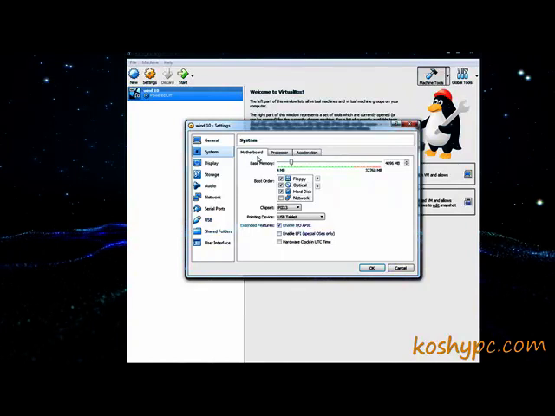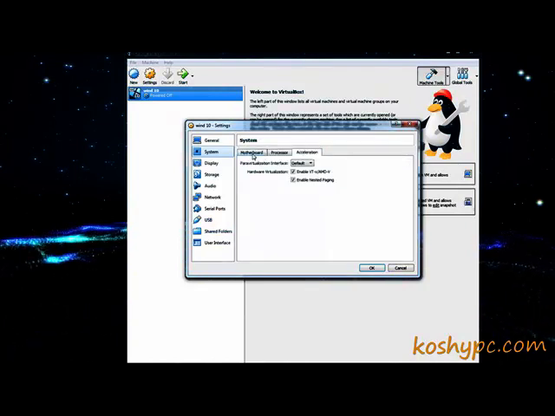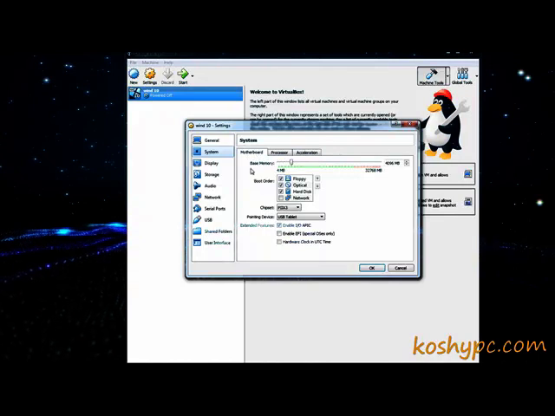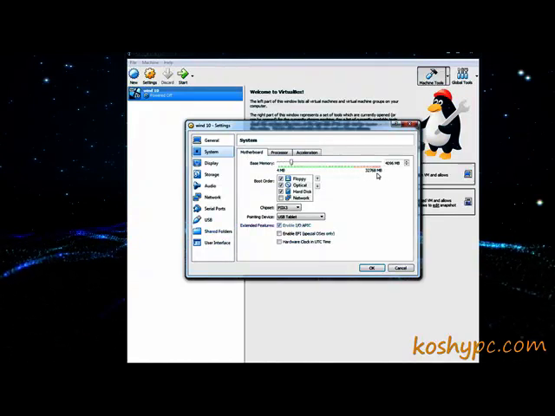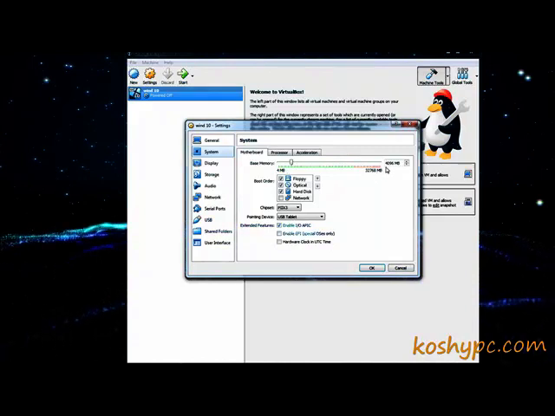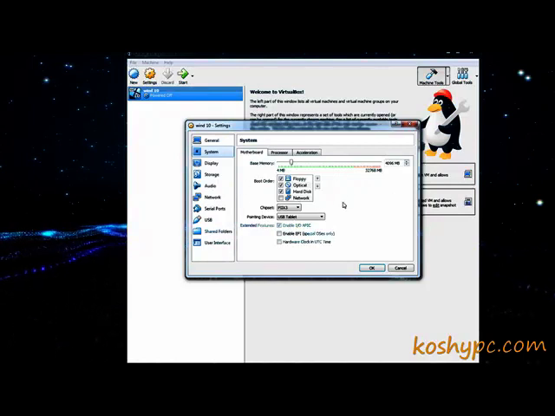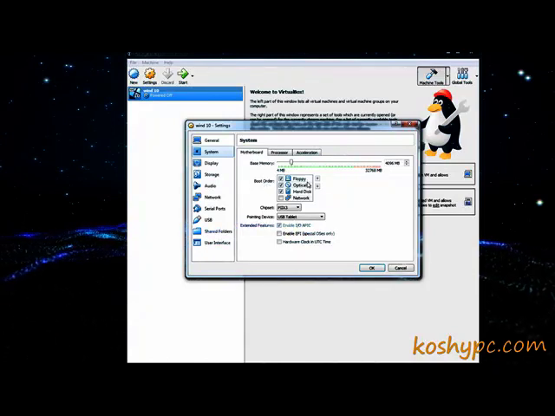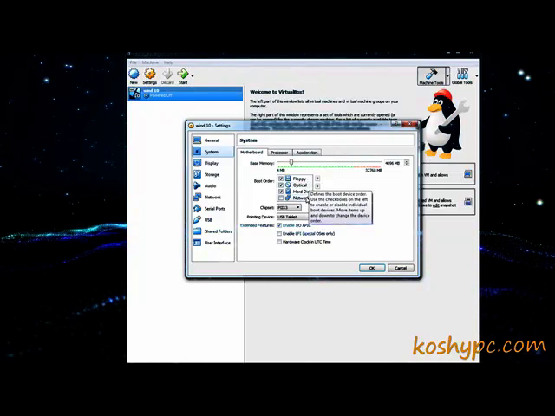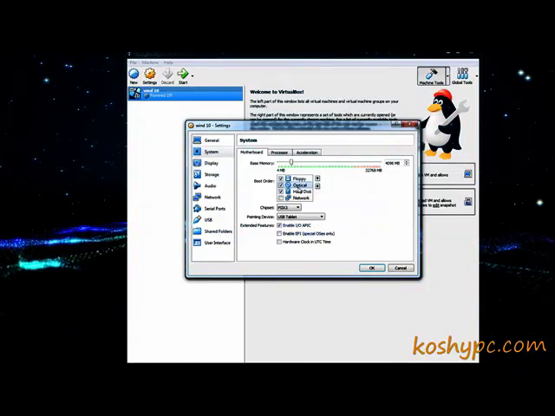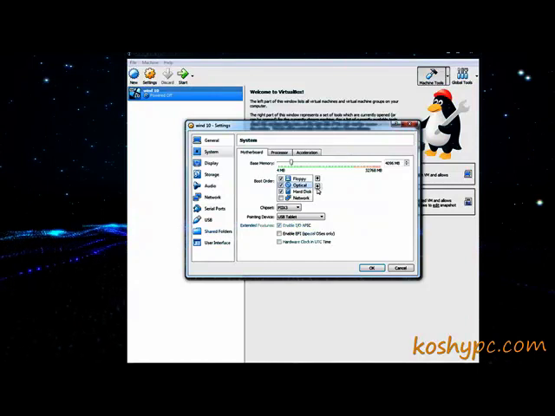In the system, we have motherboard, processor, and acceleration. For the motherboard, base memory, as I said, mine is 32, but we have given 4 gigabytes of memory to this one. Boot order is more important for me, because it is like changing the BIOS boot order. Here you can see floppy, optical, hard disk, and network, but I will choose the optical and hard disk, and then by using these arrow keys I will move it up.